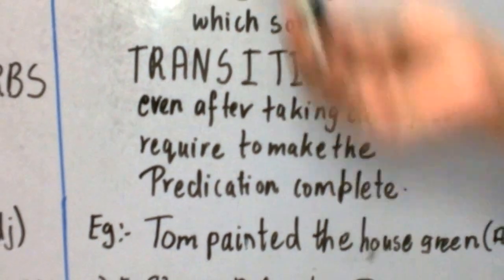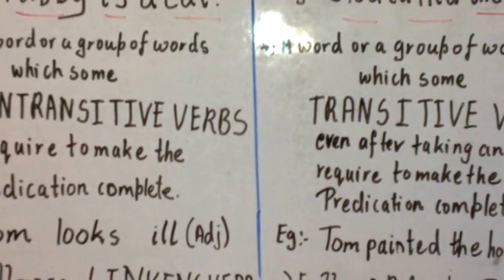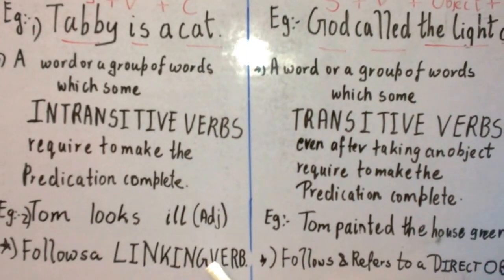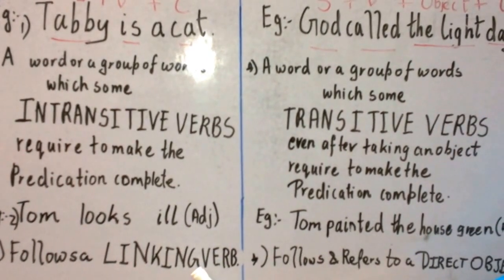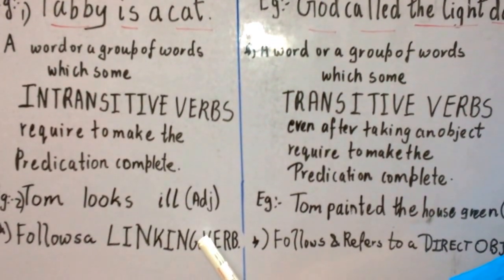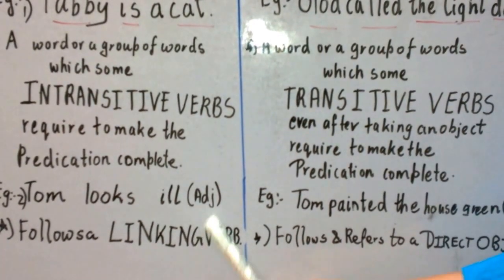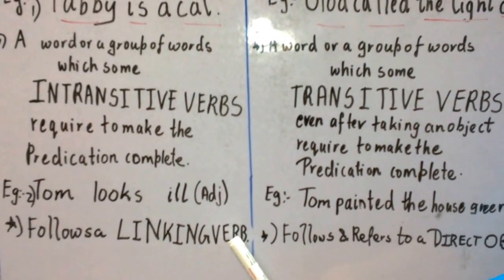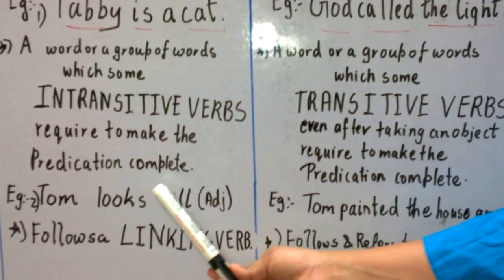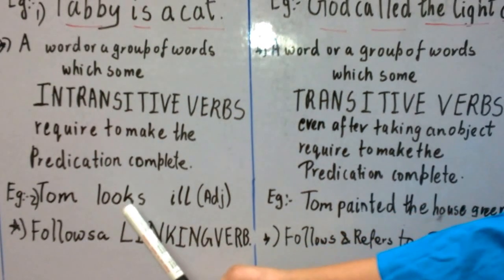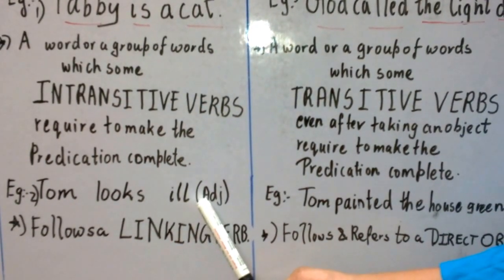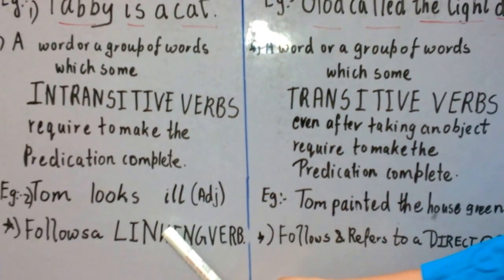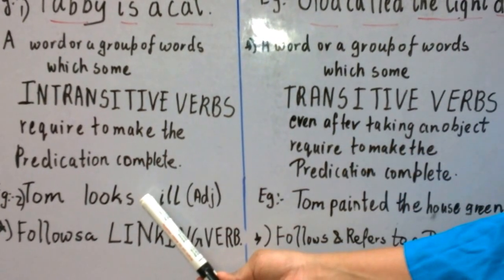Now we see that the subjective complement also follows a linking verb. What is a linking verb? A linking verb means to link, it connects. Always remember the word connects when you think of linking verbs. It connects the subject and the verb to more information. A quick tip to understand linking verbs is to add is or are. Suppose I say Tom is ill. Does it make sense? Yes, it does make sense. So this is a subjective complement, a linking verb.